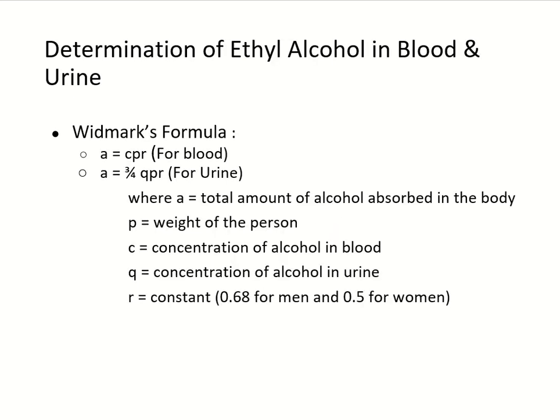Determination of ethyl alcohol in blood and urine as per Widmark's formula. For blood, A is equals to CPR, where A is the total amount of alcohol absorbed in the body. C is the concentration of alcohol in blood. P is the weight of person and R is constant, 0.68 for men and 0.5 for women. And for urine, the formula is A is equals to 3 by 4 QPR. Here, Q is the concentration of alcohol in urine.